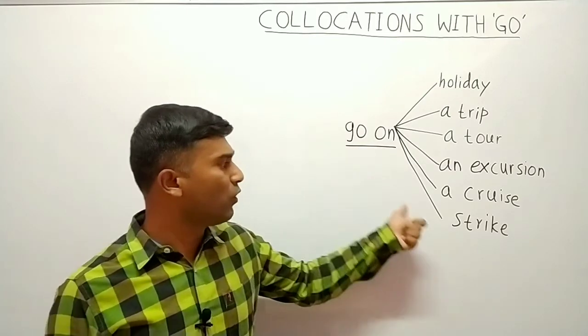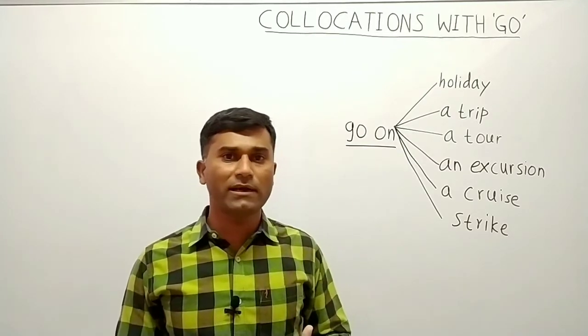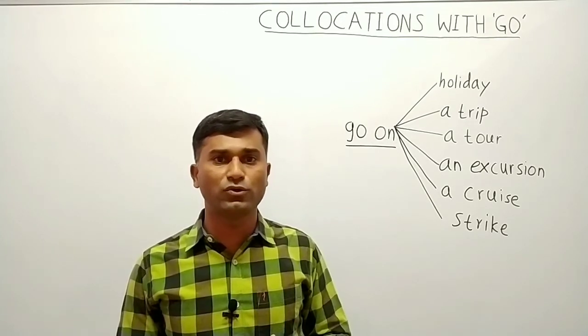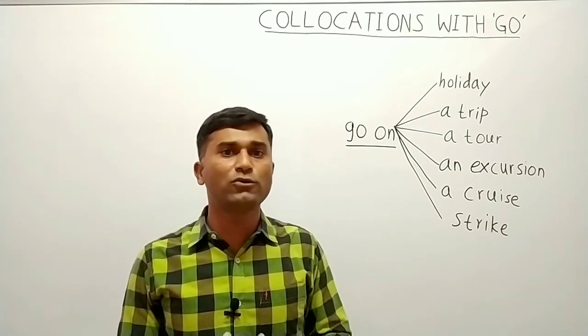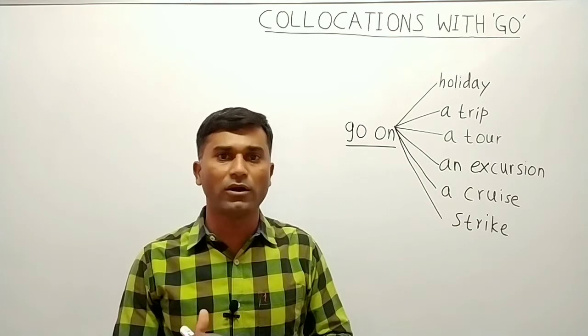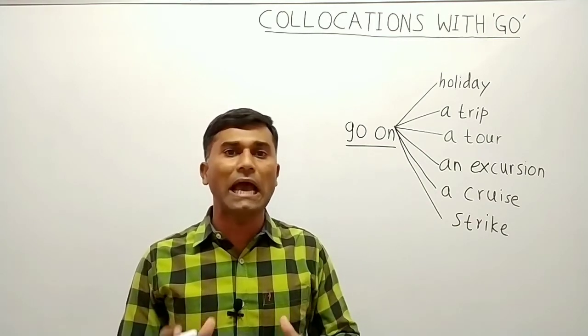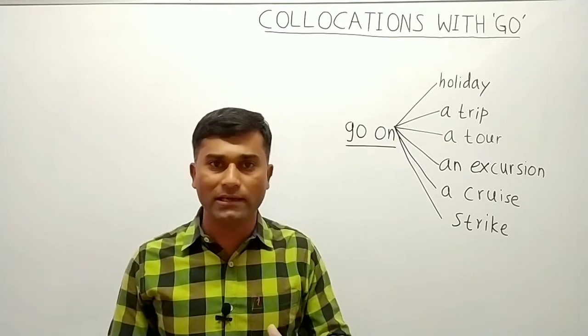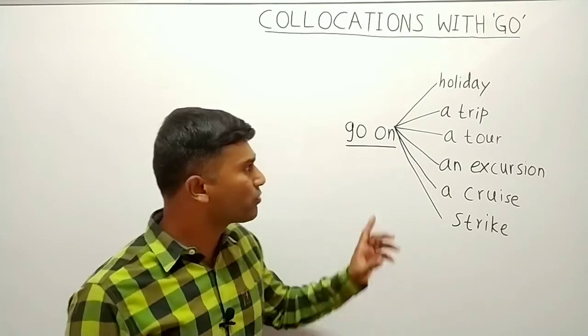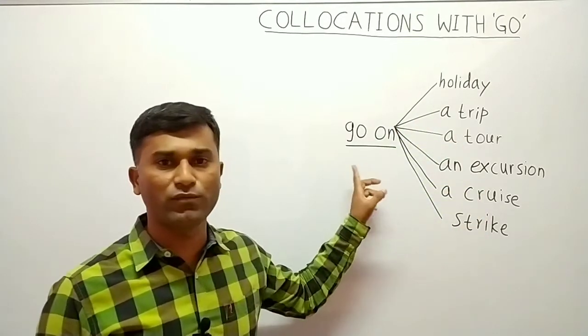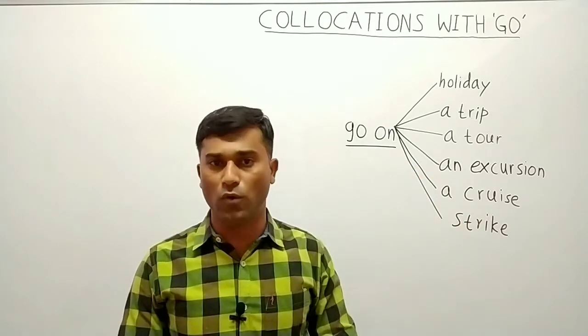Okay, next is go on strike. What is a strike? Strike is that thing which workers do, that is, they do not work, in order to protest something. That is strike. So you can say, the workers have gone on strike. So go on strike. So these are the fixed expressions with go on that we should know.